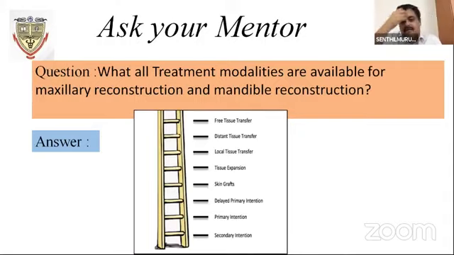Second is the radiation. All the patients, as Madan said, have to be sent for radiation within the 3rd week or 4th week. So before that, the flap has to get healed. For that, we need to plan accordingly. The bed of the flap is very important. Apart from the flap that is harvested from the healthy side, the recipient bed where the flap is going to be housed, that place has to be healthy.